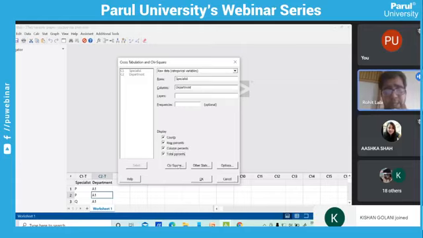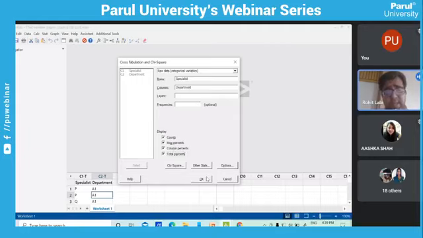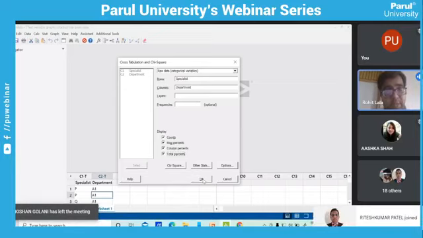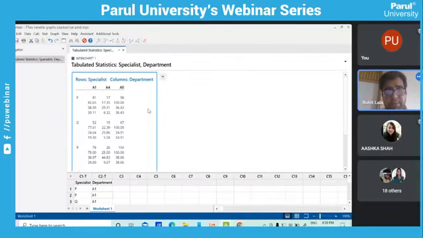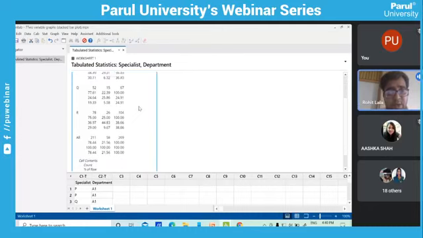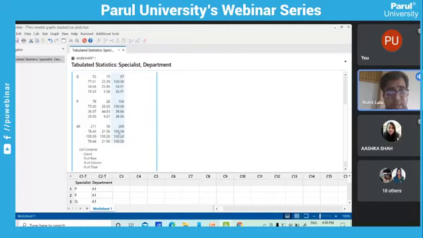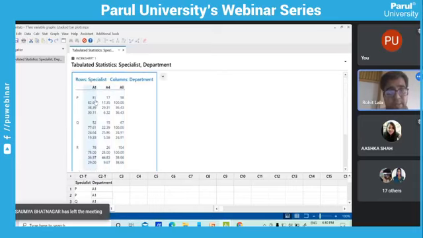You can even do advanced study, you can apply a chi-square test on it, but obviously that is to be considered when we do a more detailed analysis. First we will see how cross tab is prepared. So just click OK. See here the cross tab is prepared, and on the basis of it you will get all the things. You will see the total value is 269, and on the basis of it there are different things that have been described.